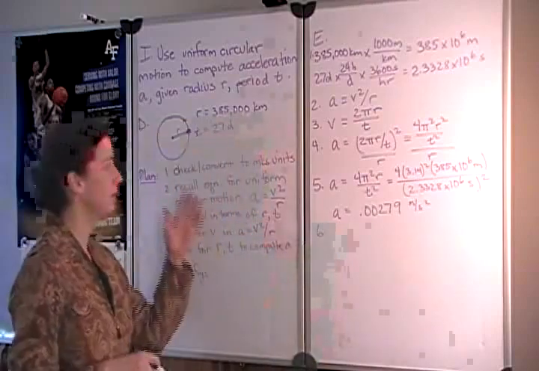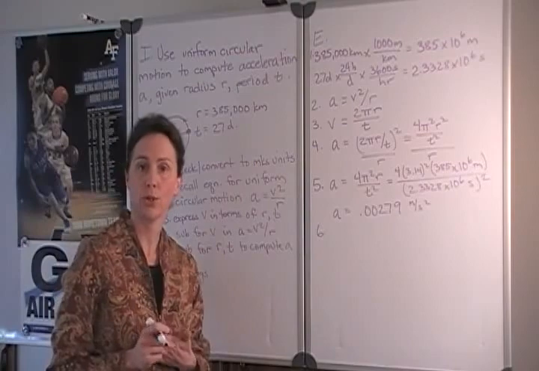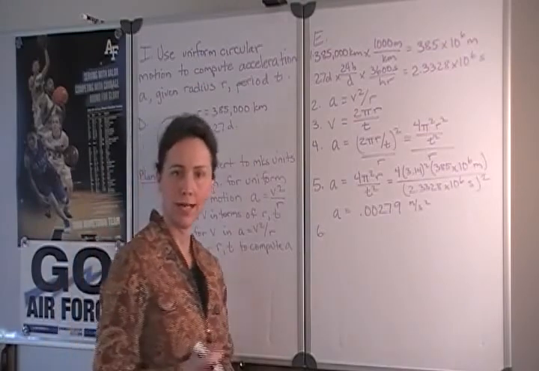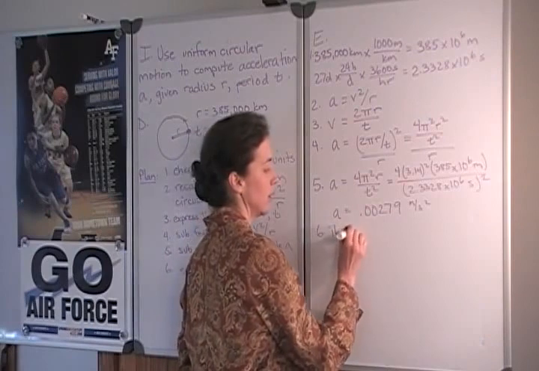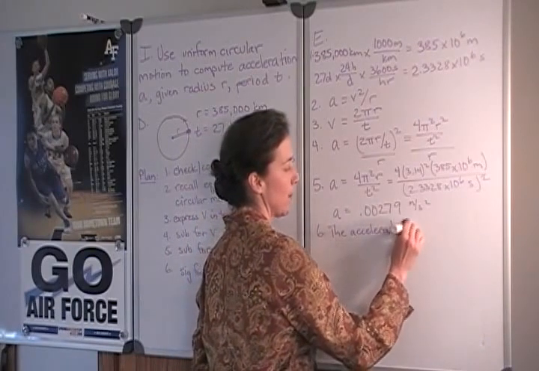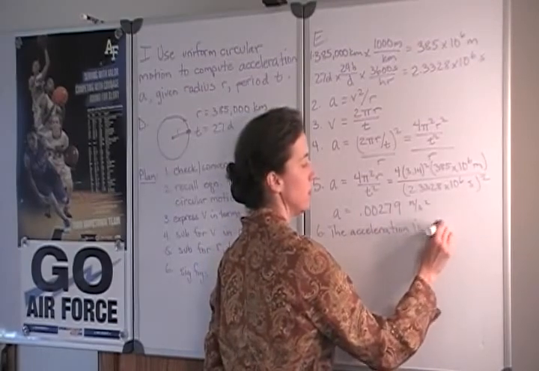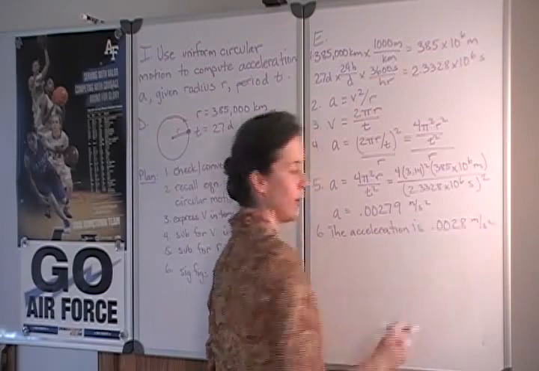Let's consider our given values. We see that the smallest number of significant digits is 2, so we should also round our answer to 2 sig figs. So the acceleration is 0.0028 meters per second squared.